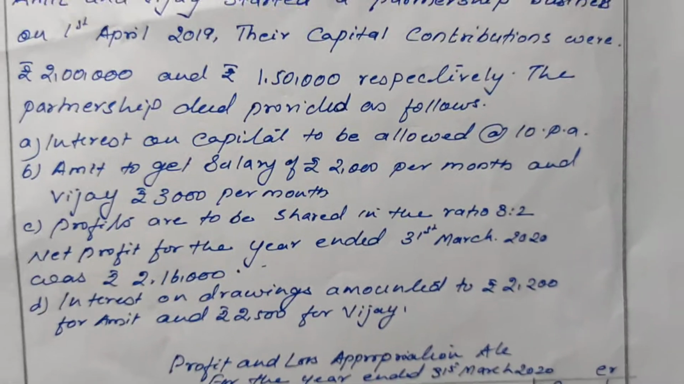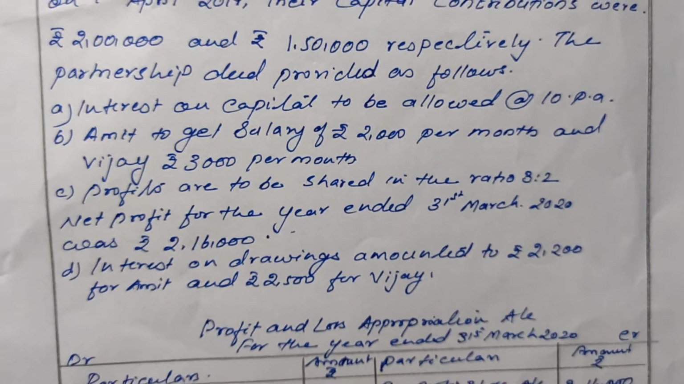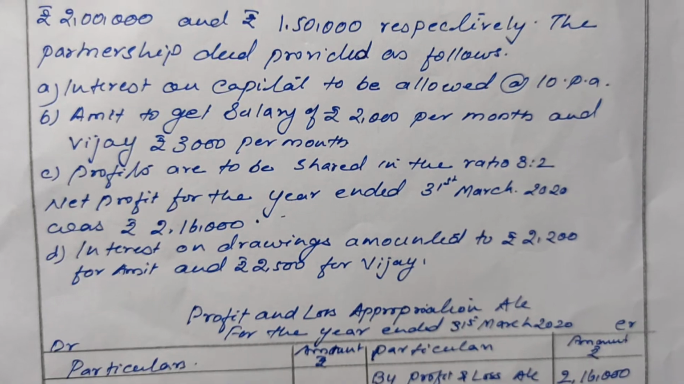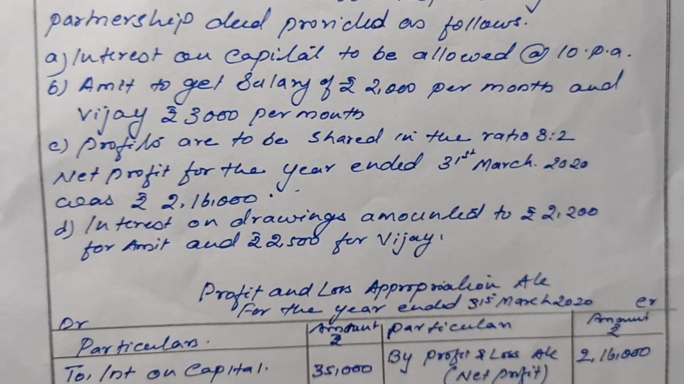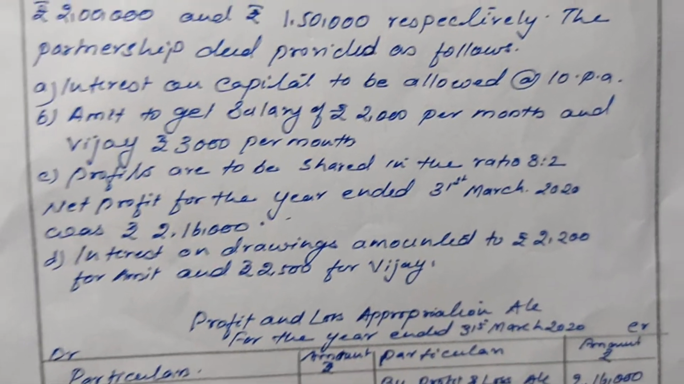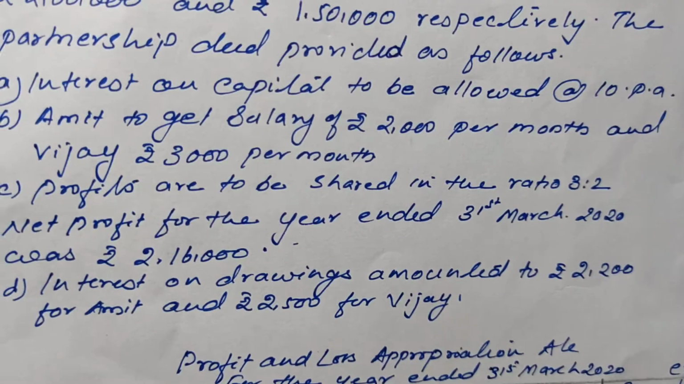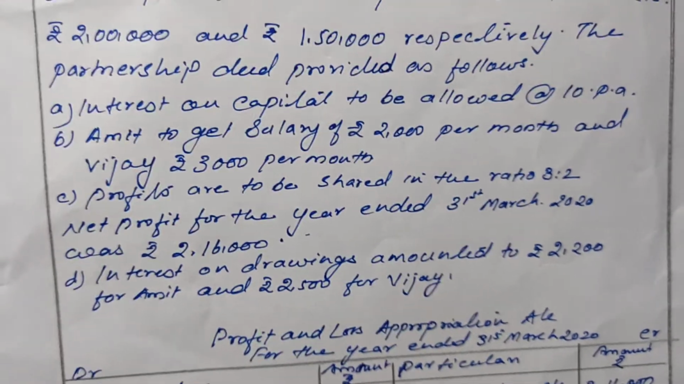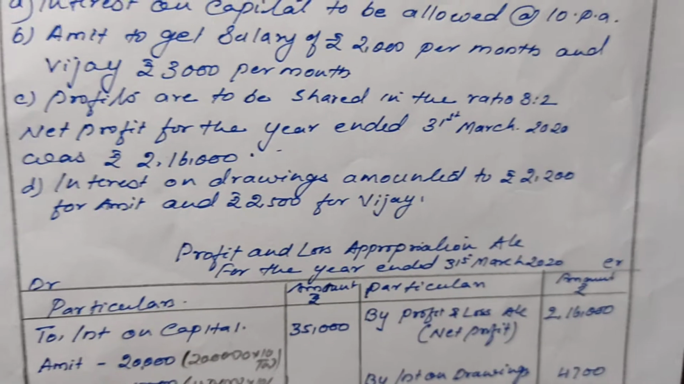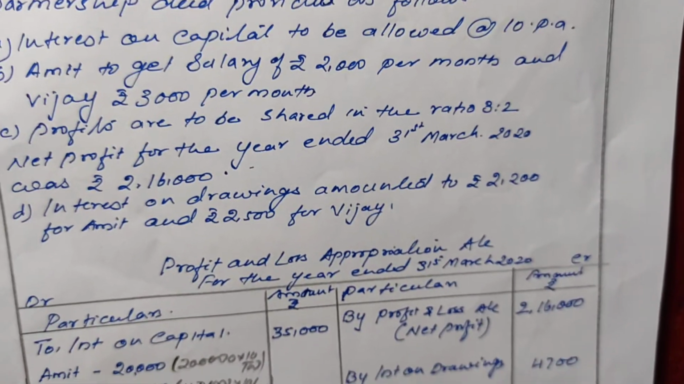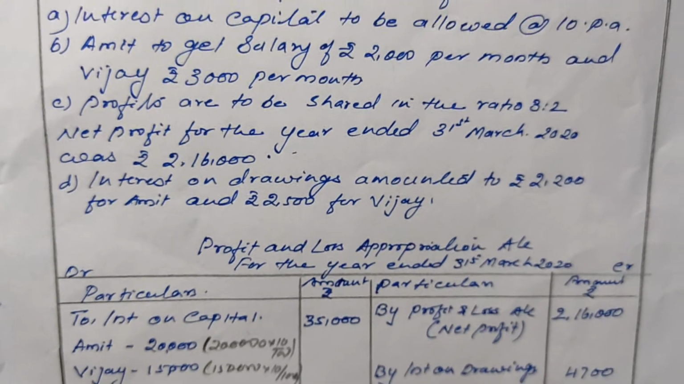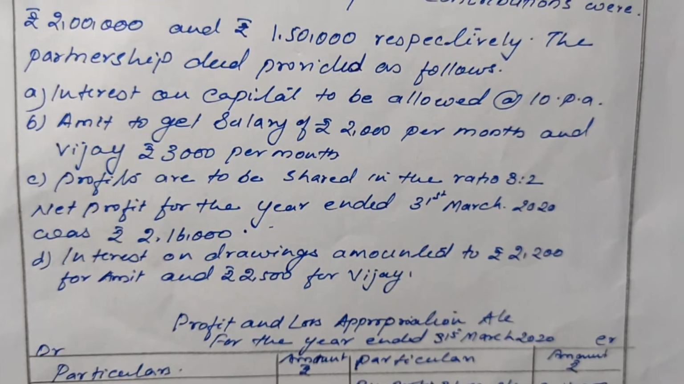Interest on capital is to be allowed at the rate of 10% per annum. Amit to get a salary of rupees 2,000 per month and Vijay rupees 3,000 per month. Okay, it is given monthly salary. Profits are to be shared in the ratio 3:2. The net profit for the year ended 31st March 2020 was 2,16,000. Interest on drawings amounted to rupees 2,200 for Amit and 2,500 for Vijay. You have to prepare the profit and loss appropriation account.